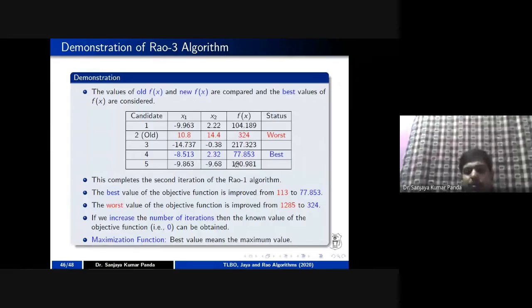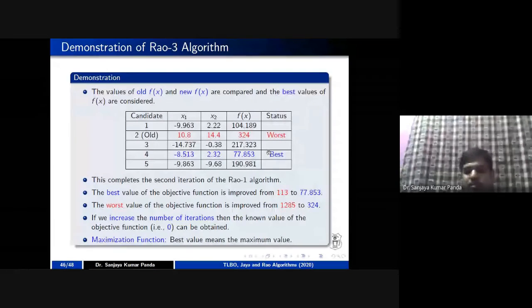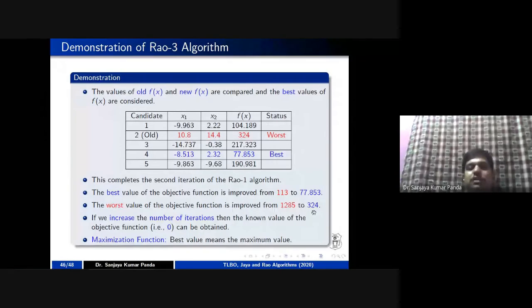In this case, you have seen that your best value is increased from 113 to 177.853, and the worst value is improved from 1285, which is initially 1285, but in this iteration it is reduced to 324. So if you run this simulation multiple times, after some iterations you will get the value close to 0. And again, if it is a maximization function, take the best sample, whatever we have taken here as the worst sample, and the worst sample as the best sample.